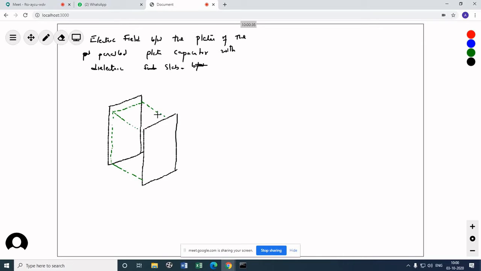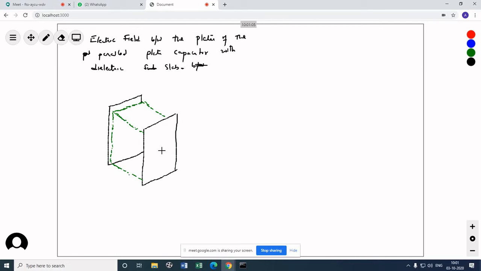I am showing you the means of the dotted lines. This is the dielectric slab, which is completely filling the space, although I am showing a little gap at the top edges. Imagine this is completely filling it. So this is our slab.